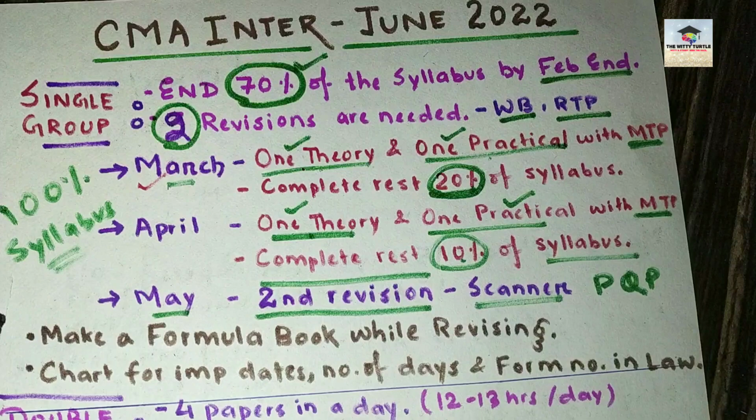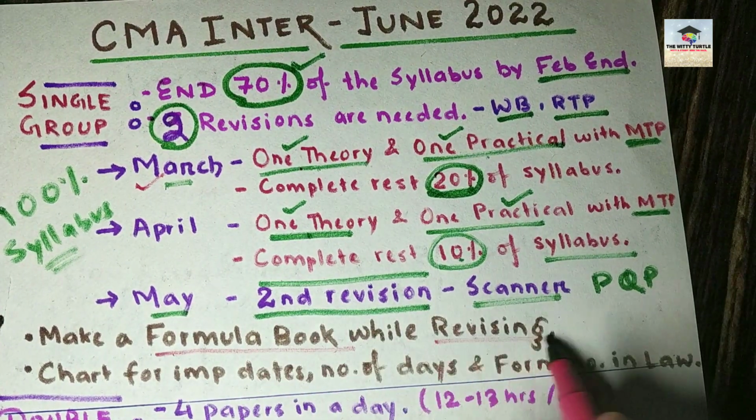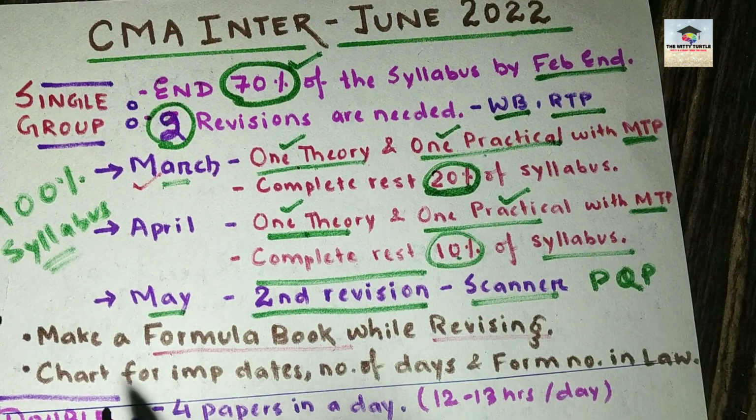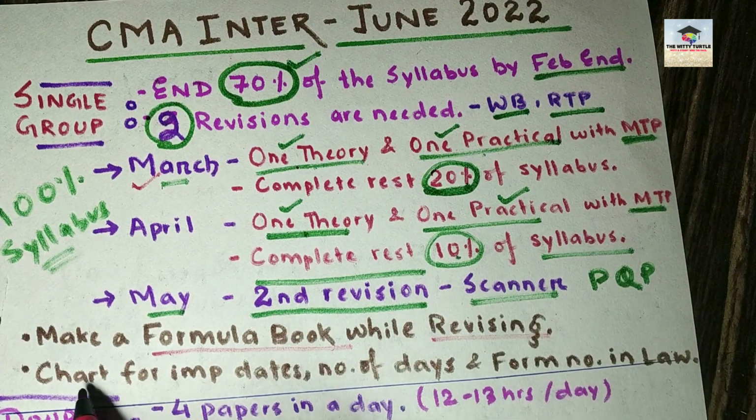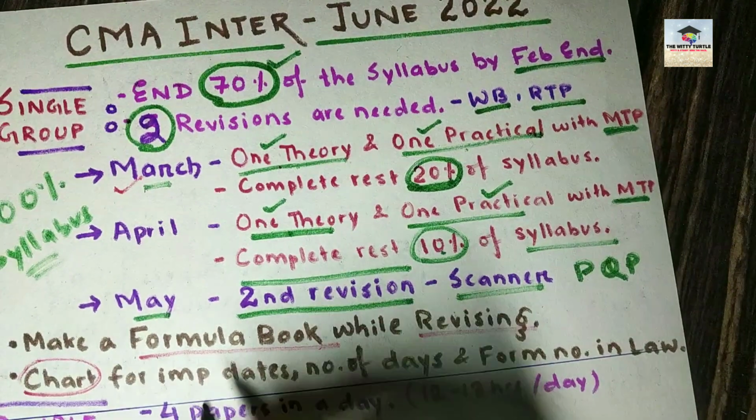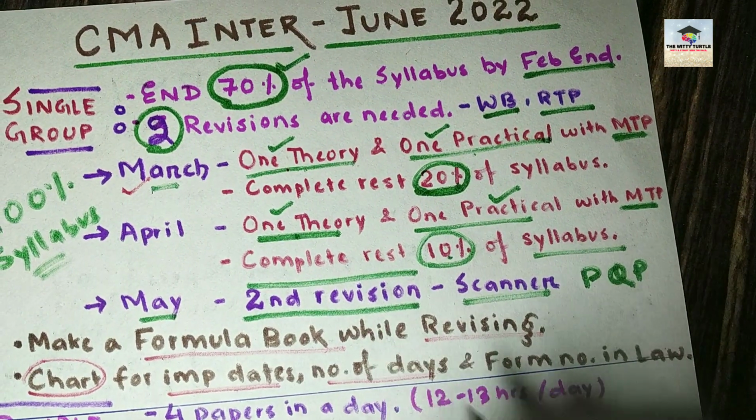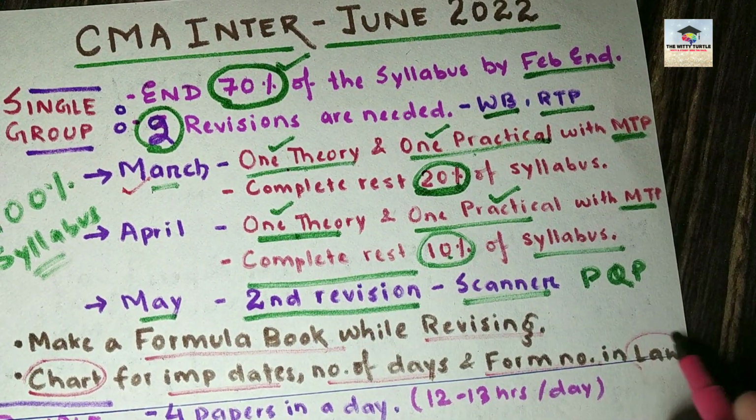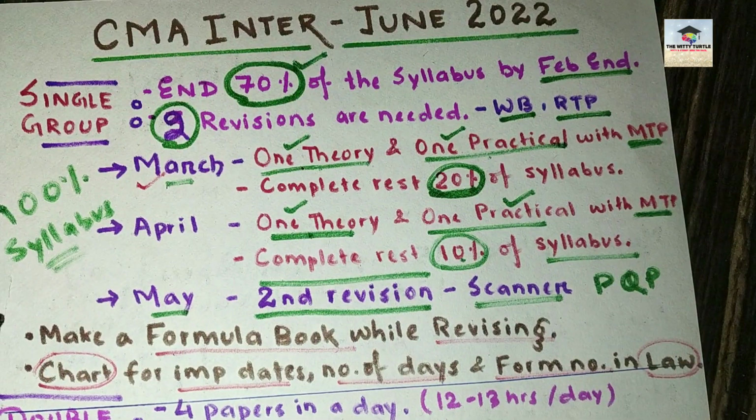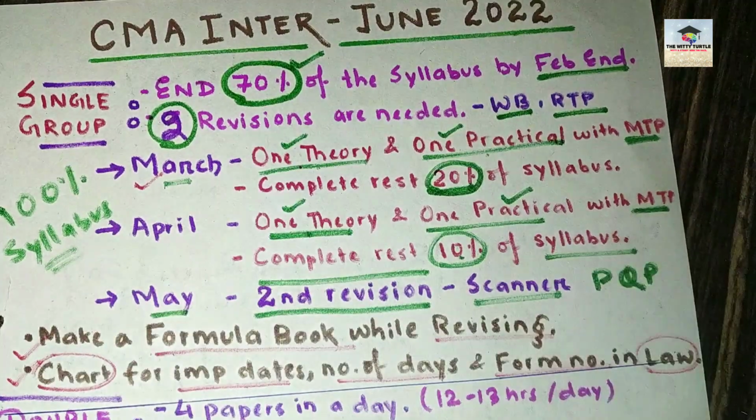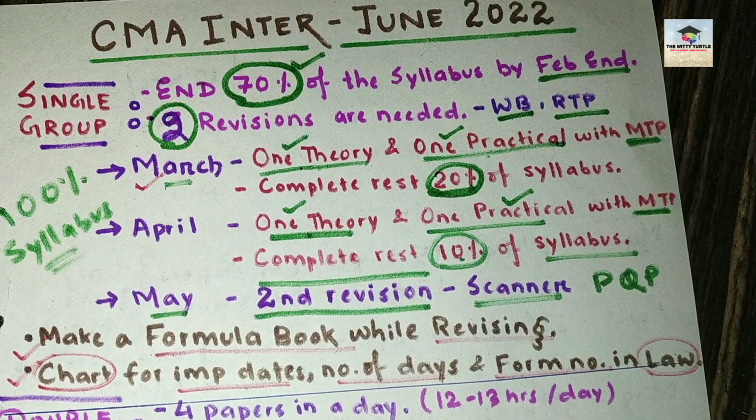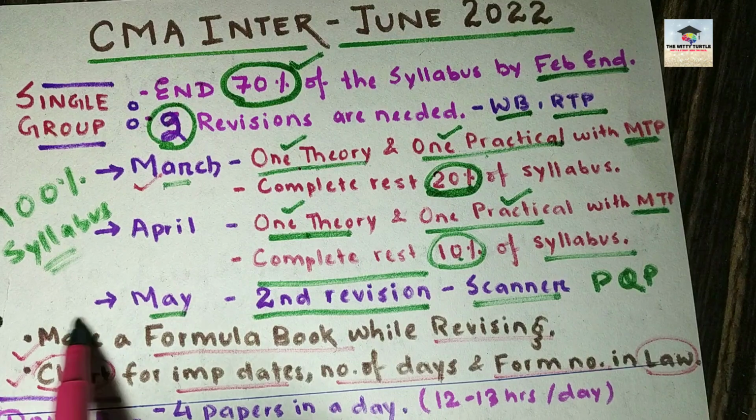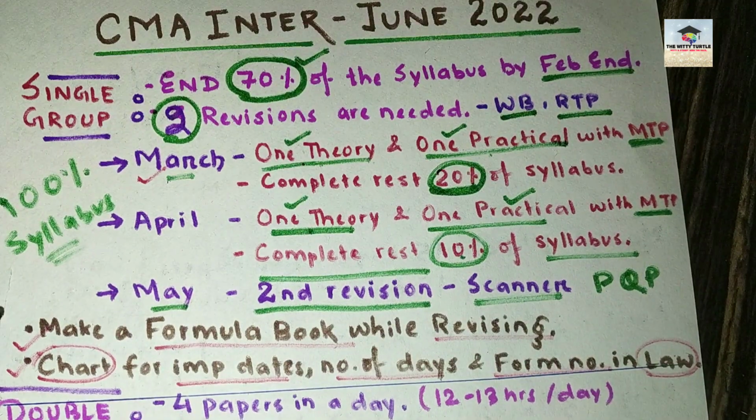the month of March, try to make a formula book. Okay, try to make a formula book, and along with that, go for a chart. Make a chart for all the important dates, number of days, and form number, whatever is there in law or audit. Try to make these two important things, and these are going to help you a lot exactly one day before exams when you have to revise so many things. So at that point of time you'll get all the important things summed up at one place.